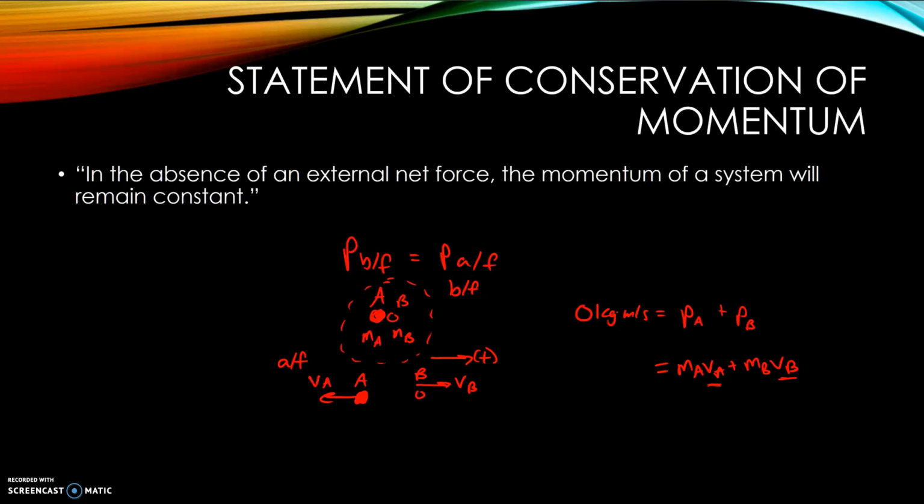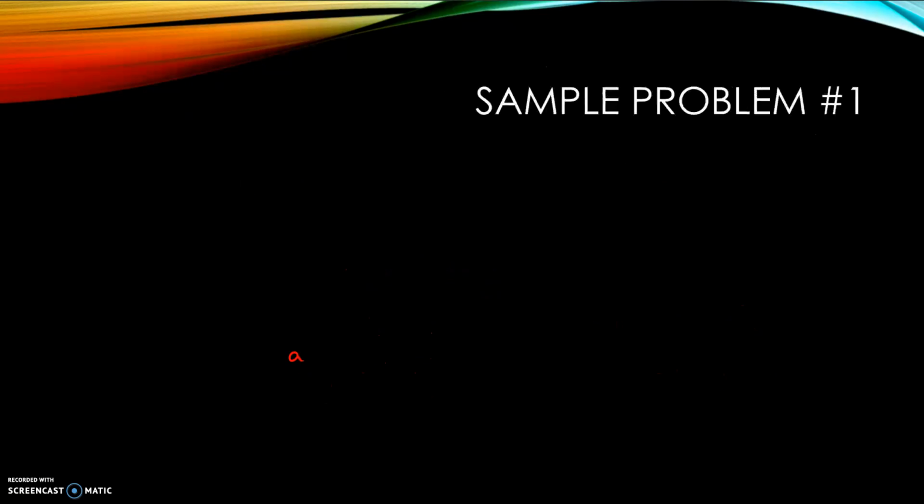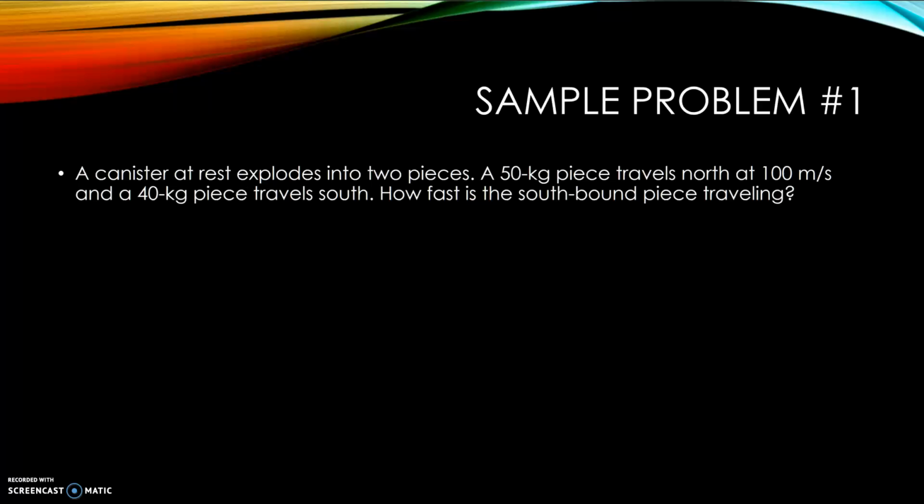To help you see how this works a little more easily, we're going to look at a sample problem. There are typical problems that come up when we talk about conservation of momentum. Explosions and collisions are probably the most popular ones. So in this problem, we have an explosion. We have a canister, and it explodes into two pieces. Our before on this will just be the canister at rest. It's going to have a velocity of 0 meters per second.